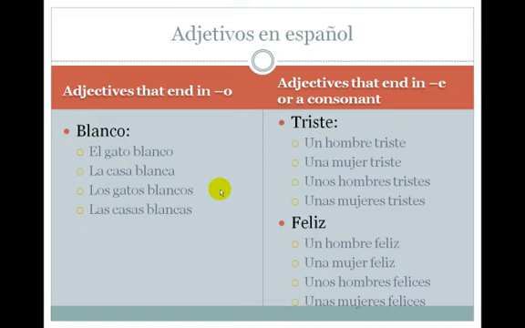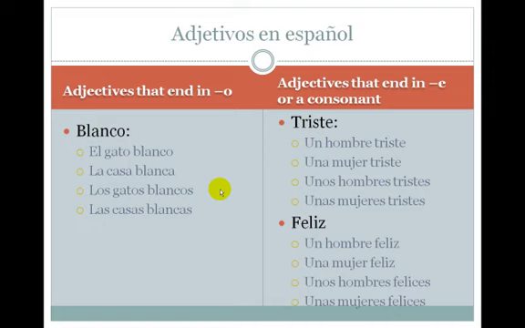So for adjectives that you learn that end in o, the ending can be o, a, os, or as, to ensure that it agrees in number and gender with the noun it's describing. For adjectives that end in e or in a consonant, they will only have singular and plural forms, not masculine and feminine. So for example, the adjective triste, which means sad. If we're describing a man or a woman, either way we would use triste. Un hombre triste, una mujer triste.